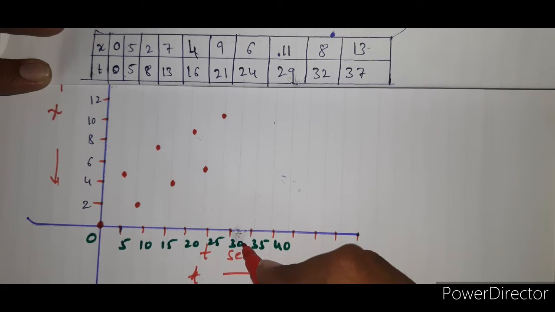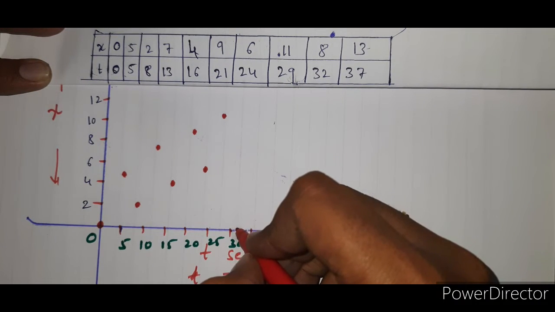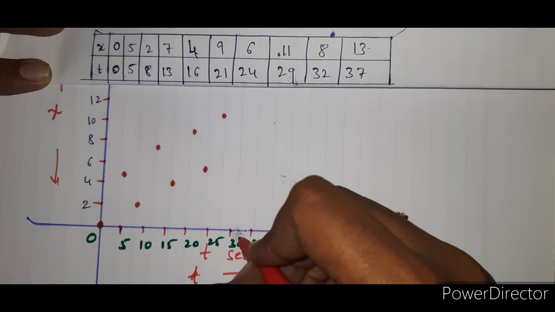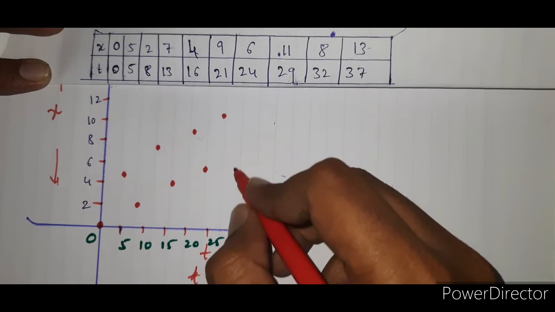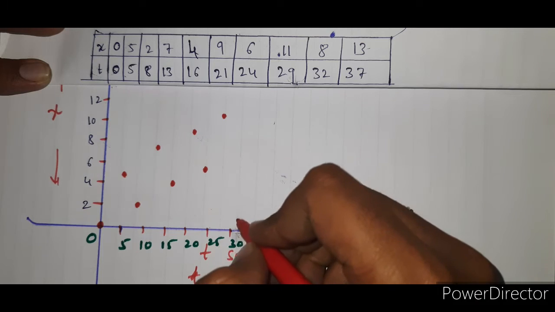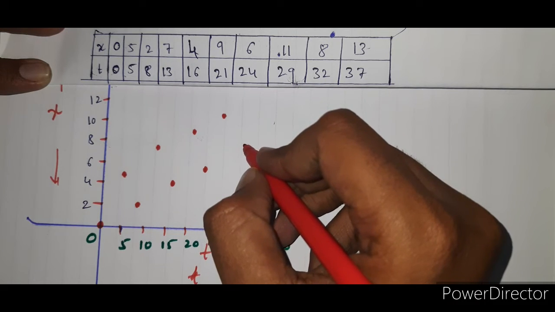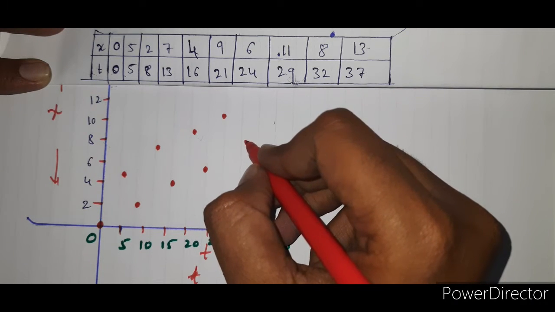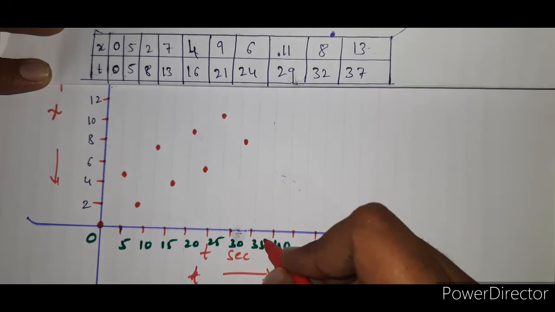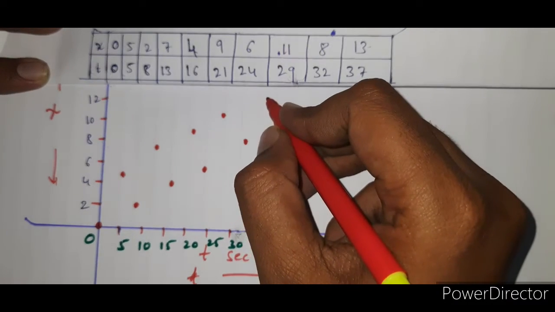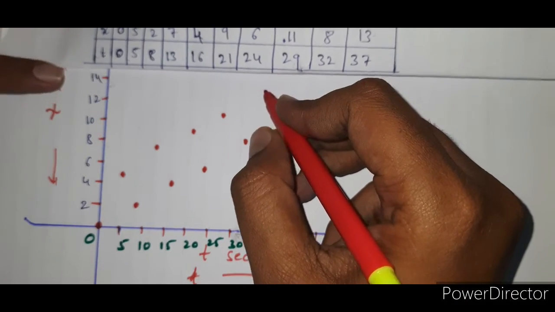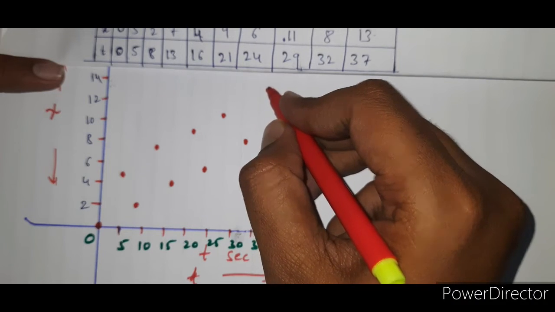Next, for 32 seconds it covers 8 meters. For 32, it covers 8 meters, sorry, 8 seconds. For 37 it covers 13 meter, so 13 may be at this position.